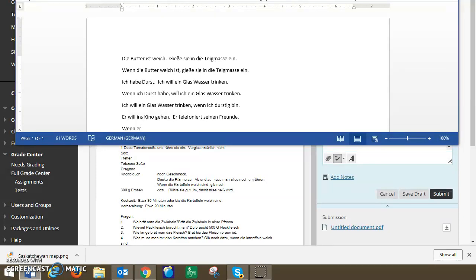So, "wenn er ins Kino gehen will," comma, which stacks the two verbs together, because that's the first phrase. Now it's another verb after the comma: "telefoniert er seinen Freunden." Again, if we switch that around, "Er telefoniert seinen Freunden, wenn er ins Kino gehen will," we could do that too. Anyway, I hope that makes a little bit more sense.